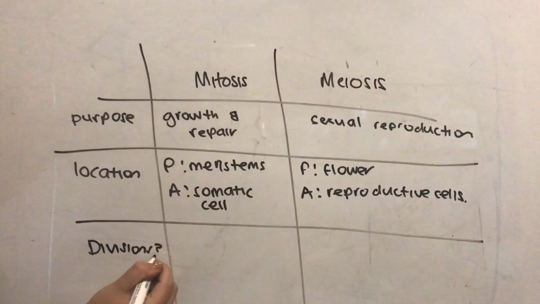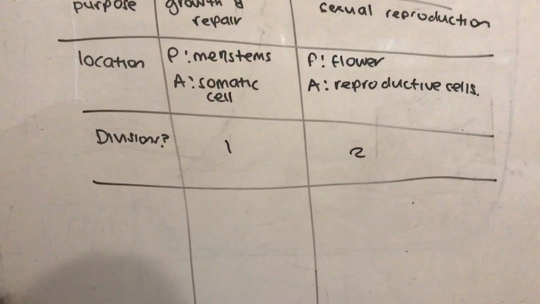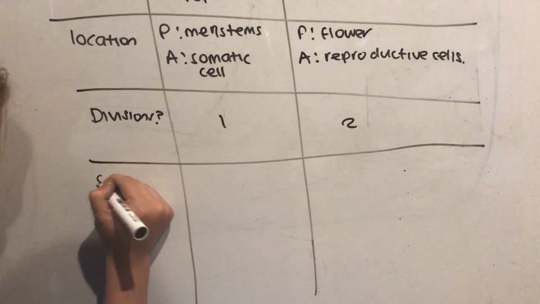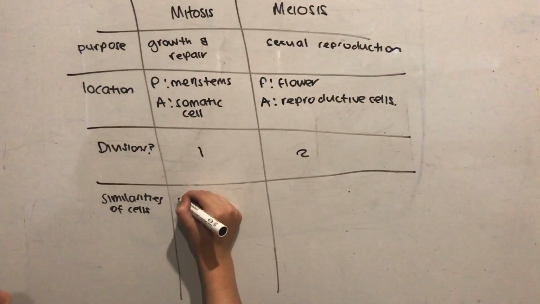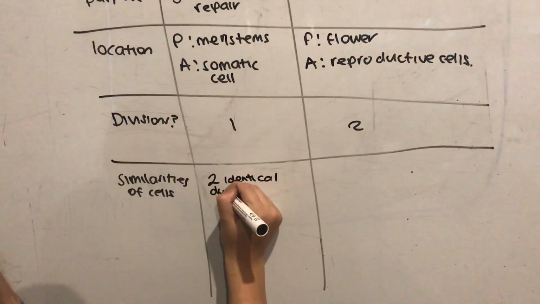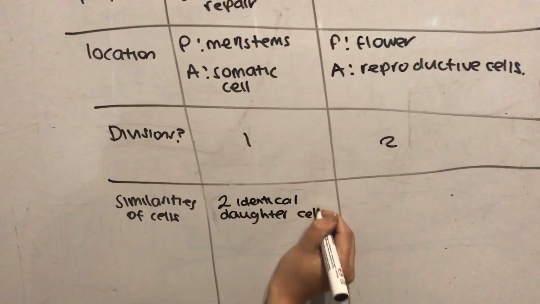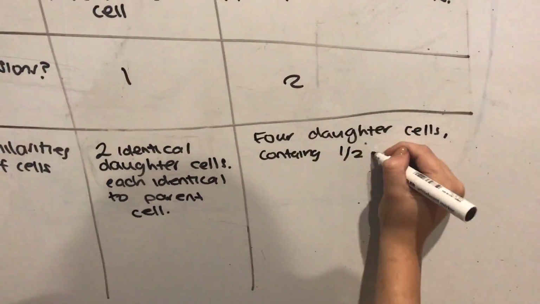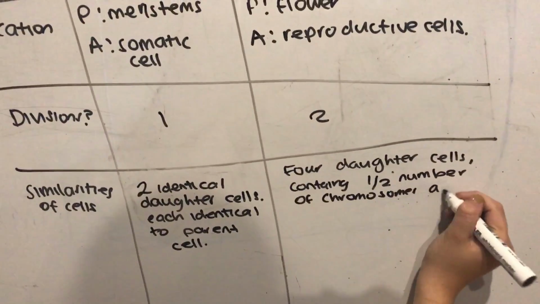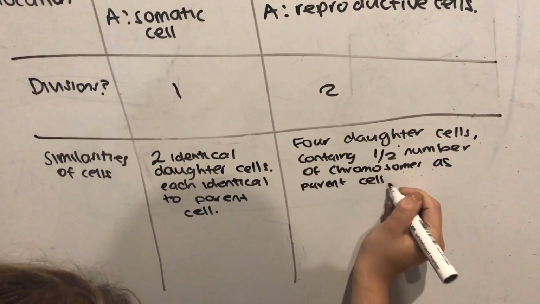Number of divisions. Mitosis has one cellular division, whereas meiosis has two. Similarity of daughter cells compared with parent cells and each other. Mitosis produces two daughter cells that are identical to the parent cell as well as each other, whereas meiosis produces four daughter cells called haploid, which contain half the number of chromosomes as a diploid parent cell. The homologous chromosomes separate, therefore the daughter cells are not genetically identical to each other and their parent cells.